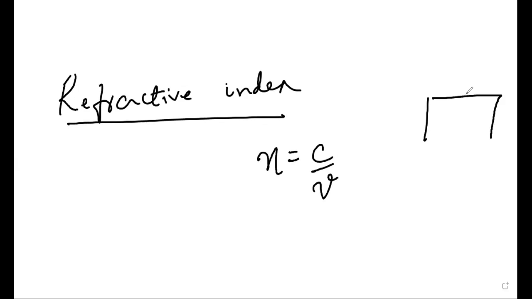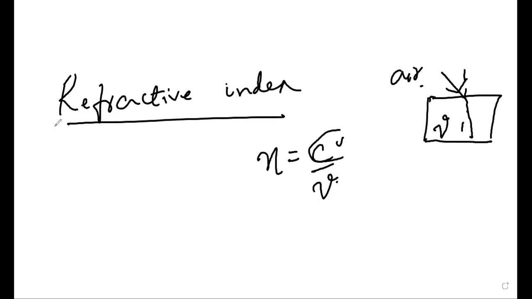That is, for example, if you are incidenting light like this and it moves like this. It becomes a little bent when I draw, as I'm using this graphic board. So c is the velocity of the light in air divided by velocity of light inside the medium. v is the velocity of the light inside the medium.